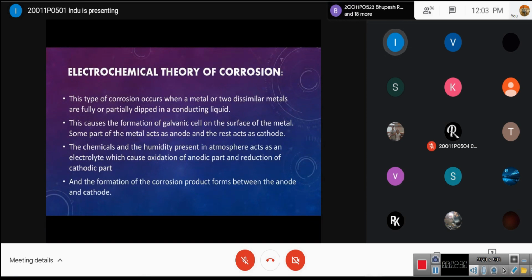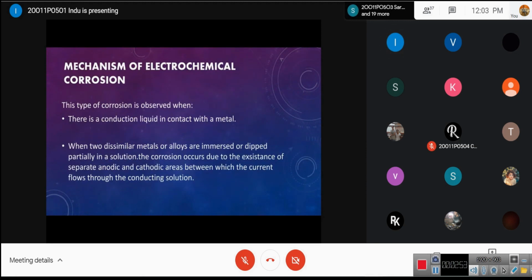And whatever chemicals and humidity are present in the atmosphere act like an electrolyte, which causes the oxidation of the anodic part and the reduction of the cathode. And the formation of the corrosion product is between the anode and the cathode. So here we can note that the anode basically gets corroded, and the corrosion product is between anode and the cathode. Now coming to the mechanism of this corrosion.